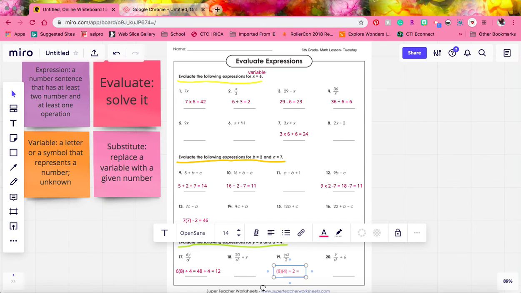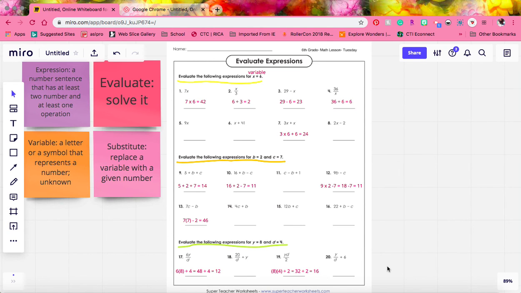If we multiply 8 times 4, we get 32. And then we have to divide by 2, which gives us 16. So that is evaluating expressions.